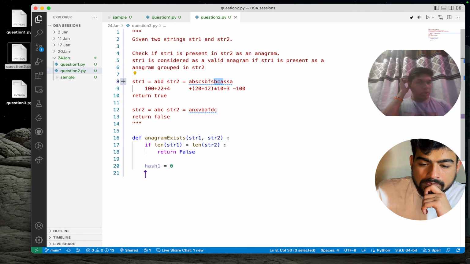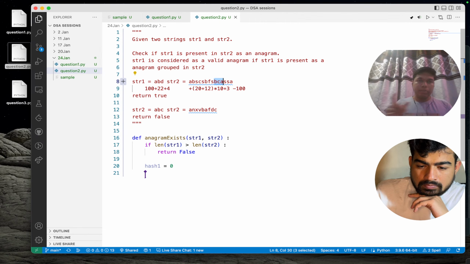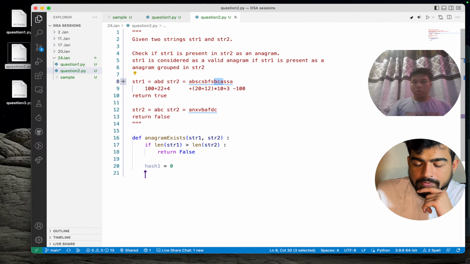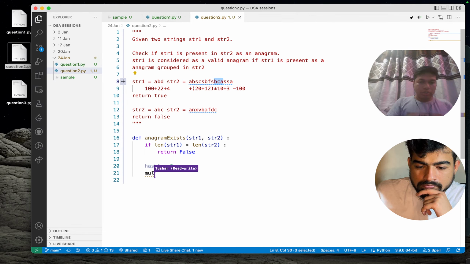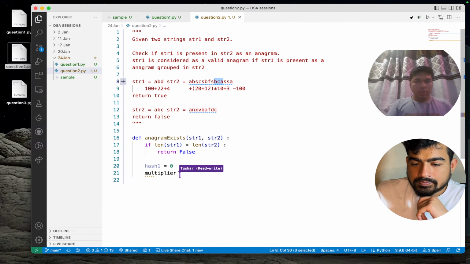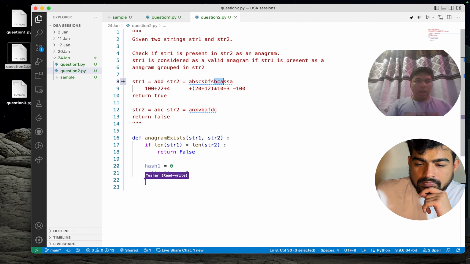We want to do it in reverse order basically. We will add the last element of the string first, then add the second element with a multiple of 10, the third element with a multiple of 100, like that. So we will have a multiplier, multiplier equals 1.